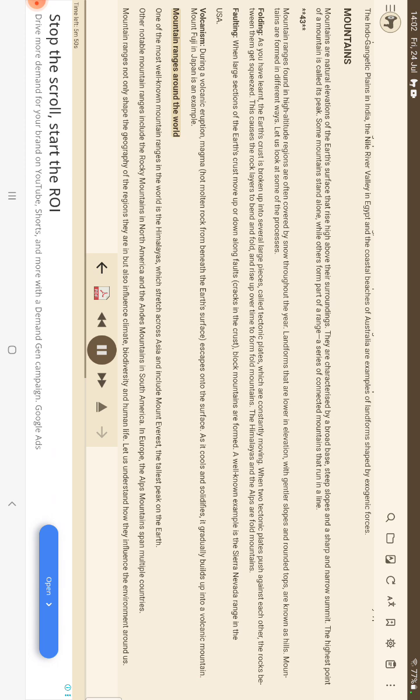Mountain ranges around the world. One of the most well-known mountain ranges in the world is the Himalayas, which stretch across Asia and include Mount Everest, the tallest peak on the Earth. Other notable mountain ranges include the Rocky Mountains in North America and the Andes Mountains in South America. In Europe, the Alps mountains span multiple countries.